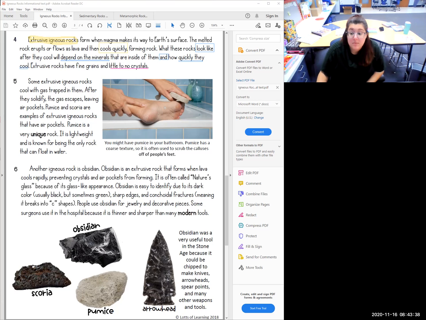So how is that formed? How does it get those little holes inside of it? That's what this paragraph was mostly about. Some extrusive, we're still talking about extrusive rocks, cool with gas trapped inside of them. Then the gas escapes, leaving air pockets. And then they give us 2 examples of this type of rock.